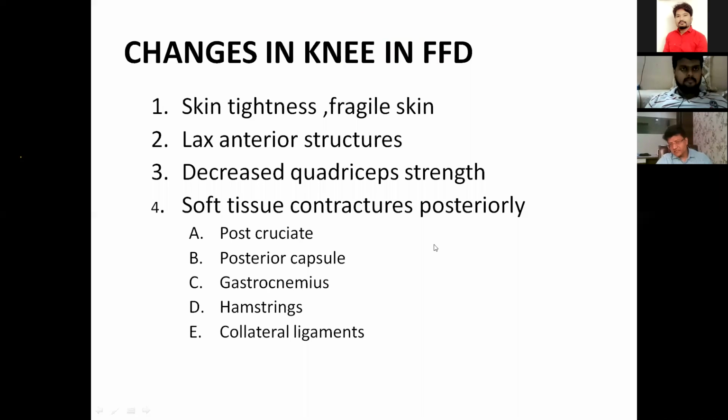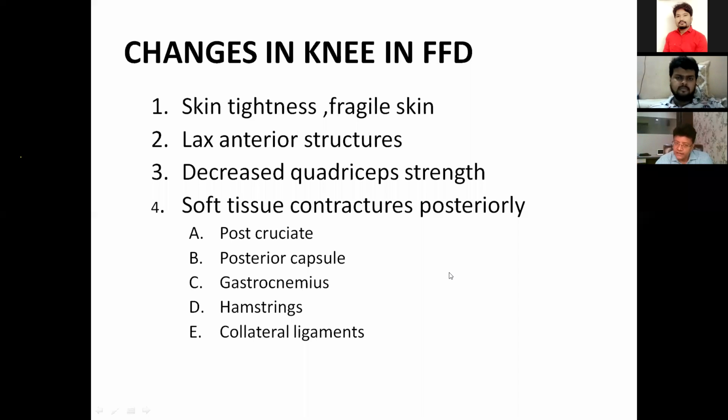So what changes can we think of in a patient with FFD? Skin tightness, skin is fragile, and the anterior structures are lax because of flexion. Quadriceps strength is decreased because the quadriceps length is increased.